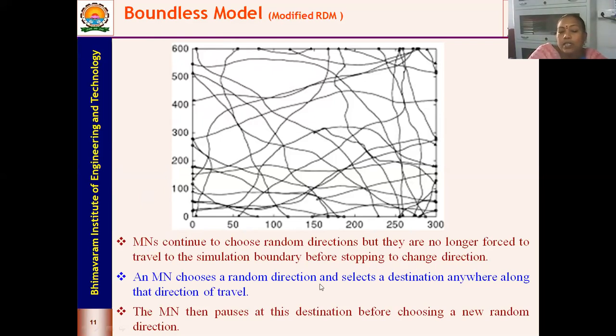Then an MN chooses a random direction and selects a destination anywhere along the direction of travel, and the MN then pauses at these destinations before choosing a new random direction.